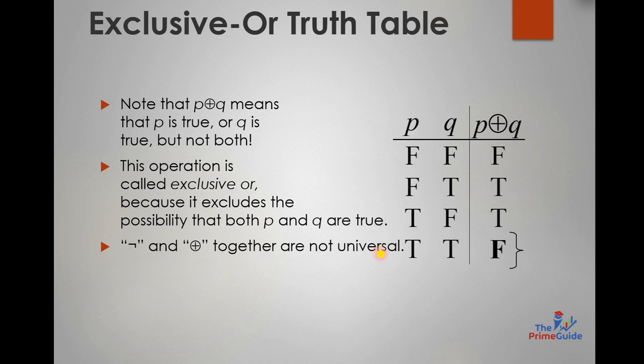Now why are we calling it the exclusive OR truth table, or exclusive OR operator? Because we do not have the case here that if both are true then it will be true. This case is not over here, so we say it is an exclusive OR truth table because it has all the properties of the OR, but it does not support the property that it is true if both are true.